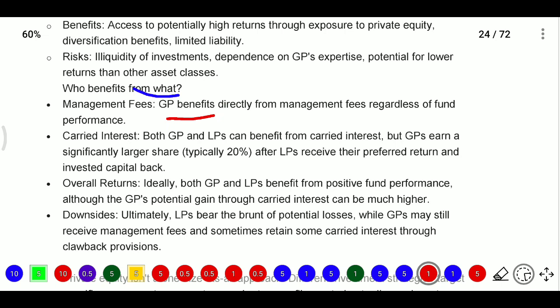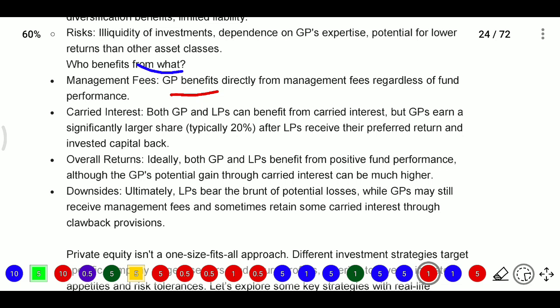The general partner will benefit directly from the management fee regardless of fund performance. It is not linked to fund performance; because he is managing the fund, he will get the management fee. Next, carried interest. Both the general partner and the limited partner can benefit from carried interest, but the general partner earns a significantly larger share, typically 20%, after the limited partner receives their preferred return and invested capital back.